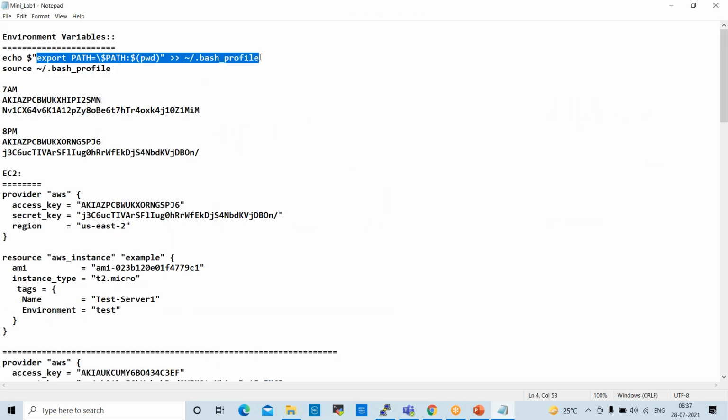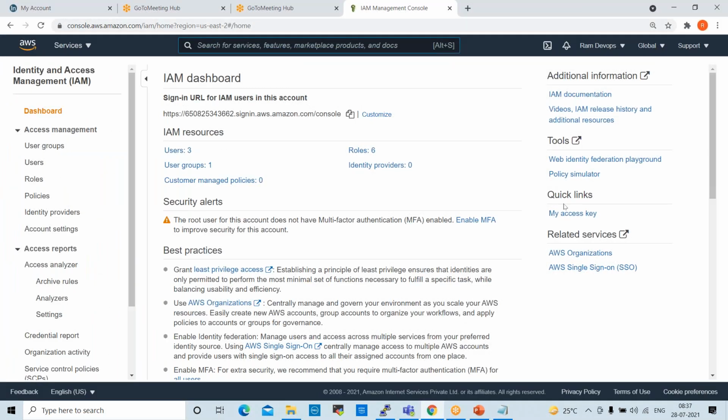For Linux this is permanent, but when you configure in Windows, that would be different. Where you save your Terraform folder, you need to select that path. I'll show you tomorrow while working on Windows. So you can use this for your Linux machines. No need to change anything. Sir, can Ubuntu also use it? Yes, Ubuntu can also use it.